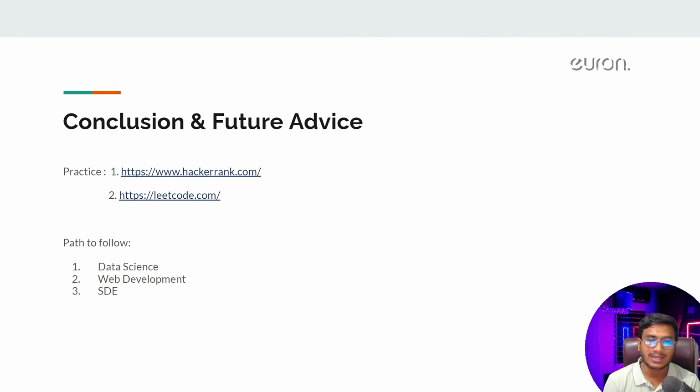Either you can start with data science. In data science you can learn machine learning, deep learning, generative AI, natural language processing, everything you can learn with the help of Python, because inside this domain Python is being used. Anywhere you look, people are using Python inside the data science domain and the artificial intelligence domain. So if you want to be a data scientist, please explore data science as well. And no need to worry, in this channel I will also start a data science related playlist. So you can also follow this channel if you want to be a data scientist.